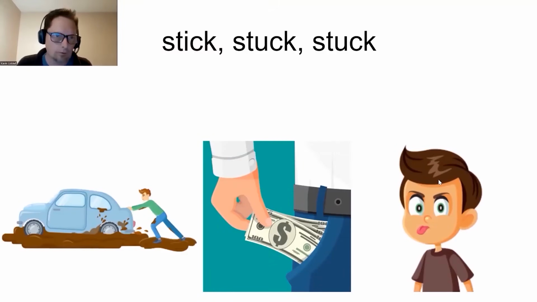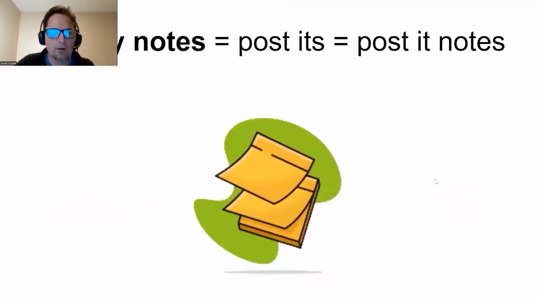We have to know all the forms. In the present, stick. In the past, stuck. And the participle is stuck. Pronunciation: when you say stick, use the short I sound, like this. Stick. When you say stuck, use the short sound like cup, and up, relaxed. Stuck. So the past is stuck and the participle is stuck. And we use this verb, stick, stuck, stuck, in many different ways. Let's get started and see the first example.